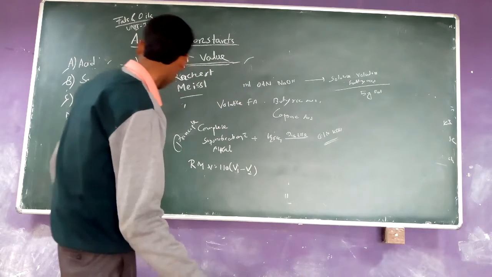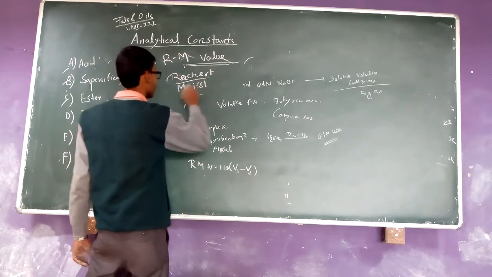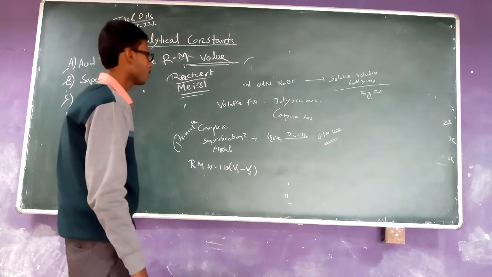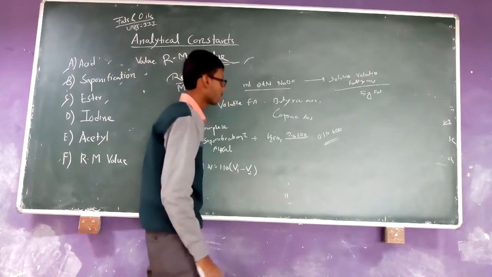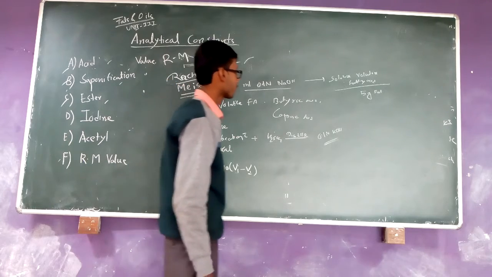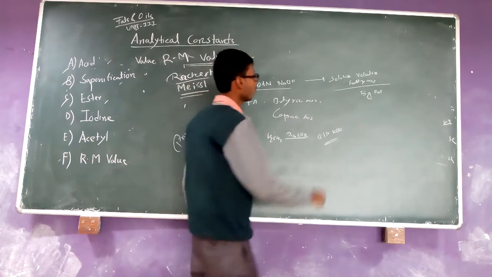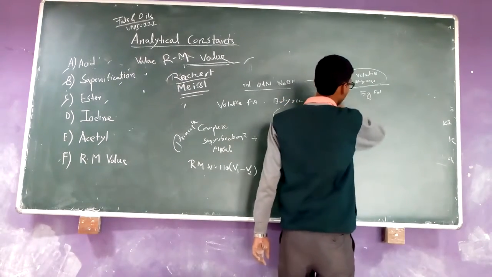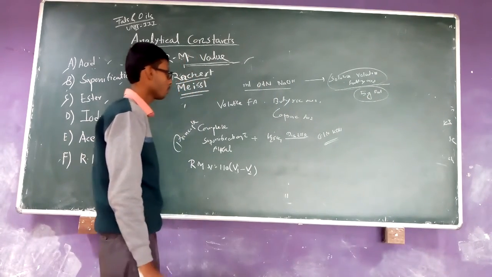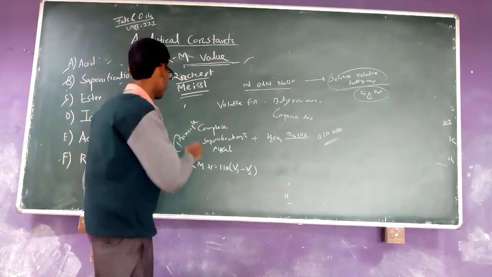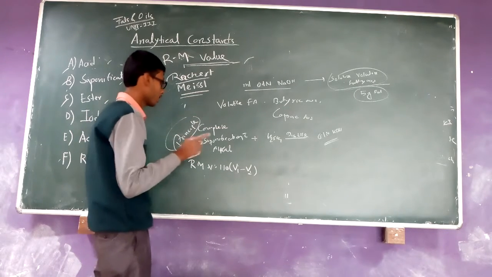The RM value is known as the Reichert-Meissl value, and it describes the number of milliliters of 0.1 normal NaOH required to neutralize the soluble volatile fatty acids obtained from 5 grams of fat. If you go to the principle of the determination, it is easy to understand.